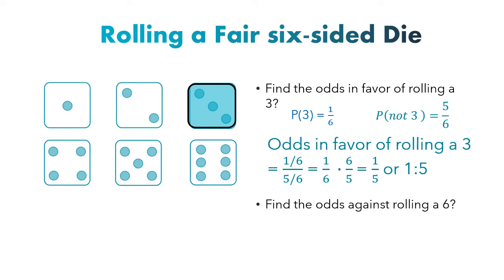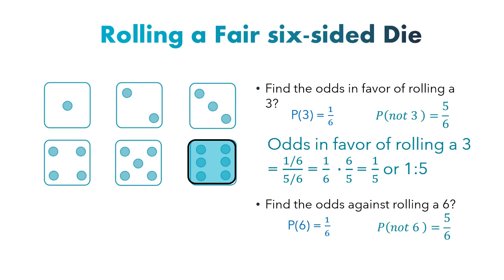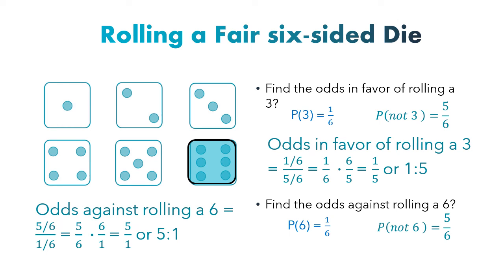Find the odds against rolling a 6. Again, the probability of getting a 6 is 1 over 6, and the probability of not getting a 6 is 5 over 6. Therefore, the odds against rolling a 6 is going to be 5 to 1.